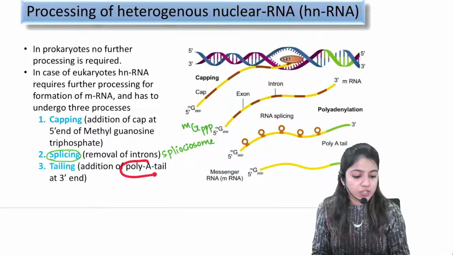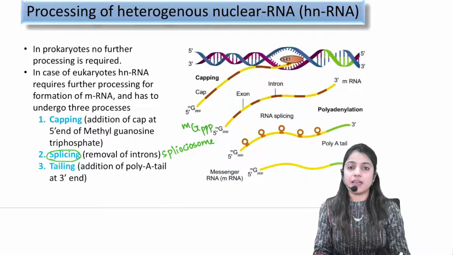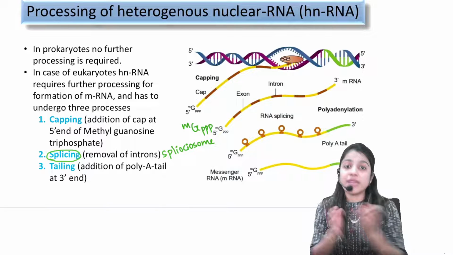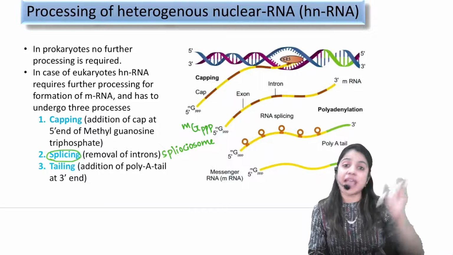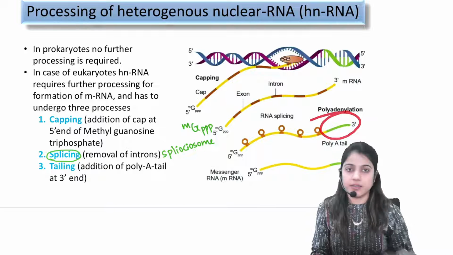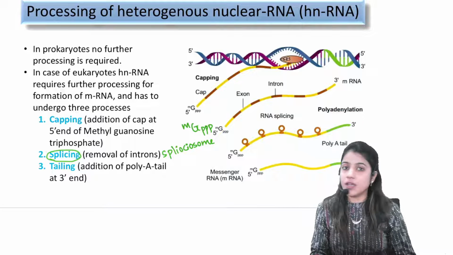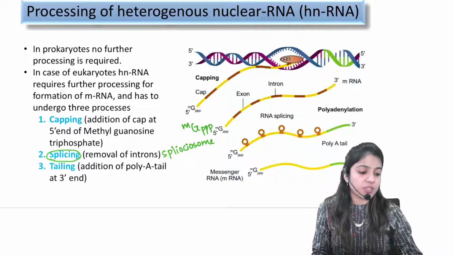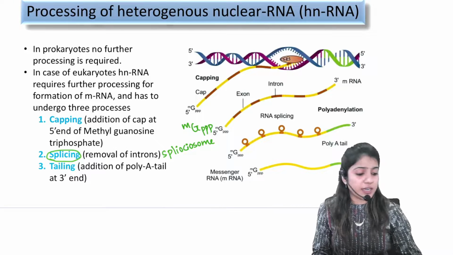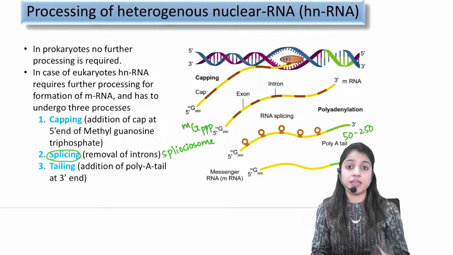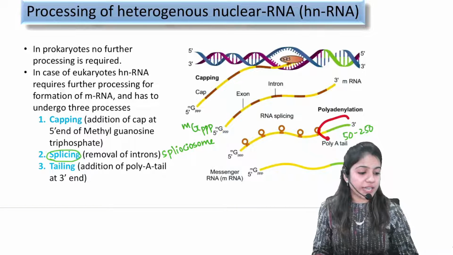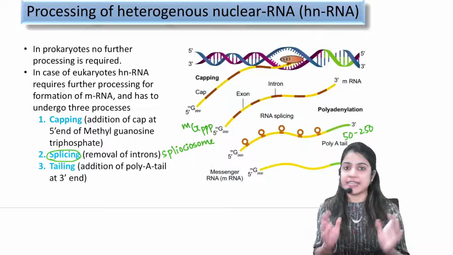Hence the tail is called what? Poly A tail. Poly means what? Many. A means what? Adenine. So many adenylated residues will be added at the 3 prime end. That is over here. Fine. These adenylated residues can range from 50 to 250 in number. They can be small, they can be a little bit large also. So a long tail, that is the poly A tail, has been added at the 3 prime end.